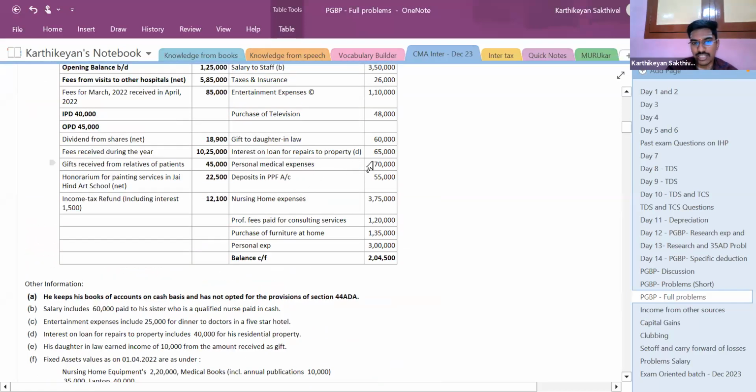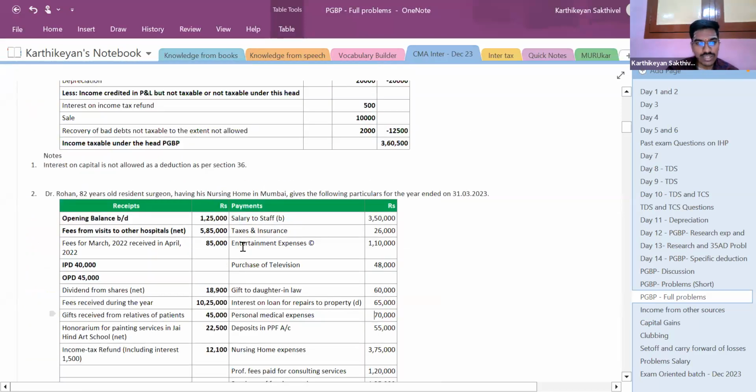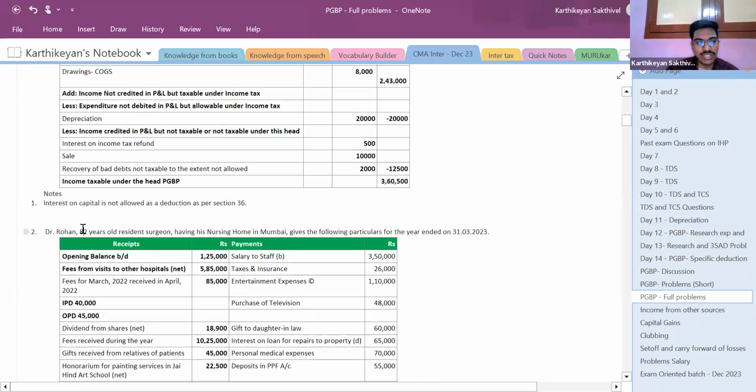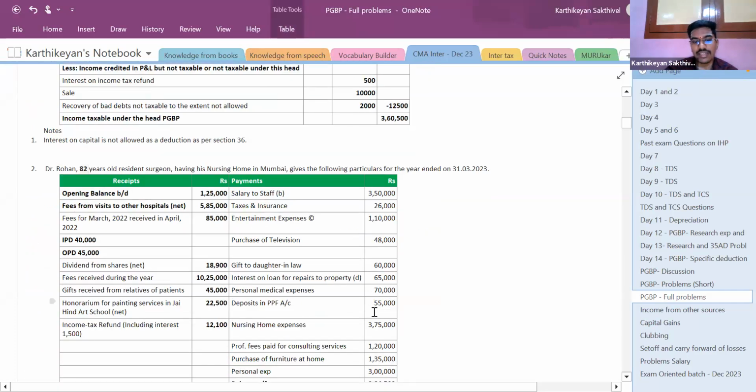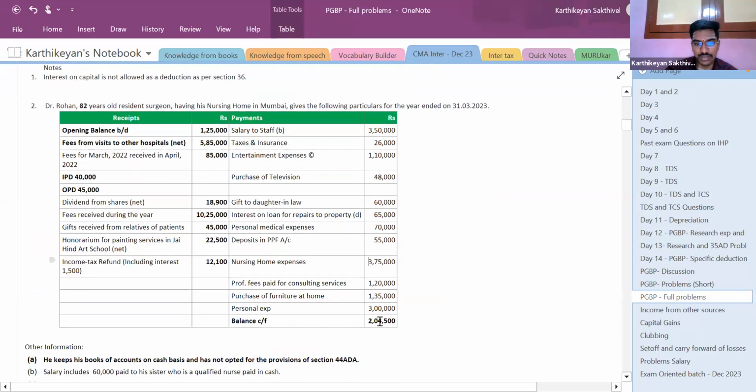Next is personal medical expenses of 70,000. It cannot be claimed as expenditure. What is his age? His age is 82. Since his age is 82, if he does not have any medical policy, it can be claimed as deduction under 80D, but you cannot claim it as deduction here, right? Next, deposits in PPF account can be claimed under Chapter 6A. It has nothing to do here.